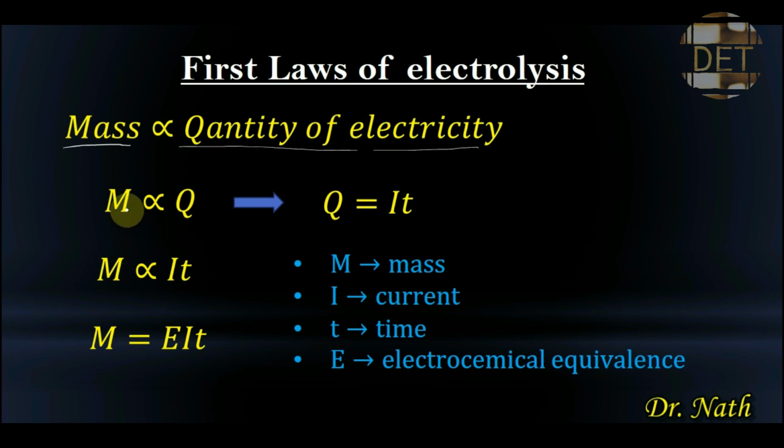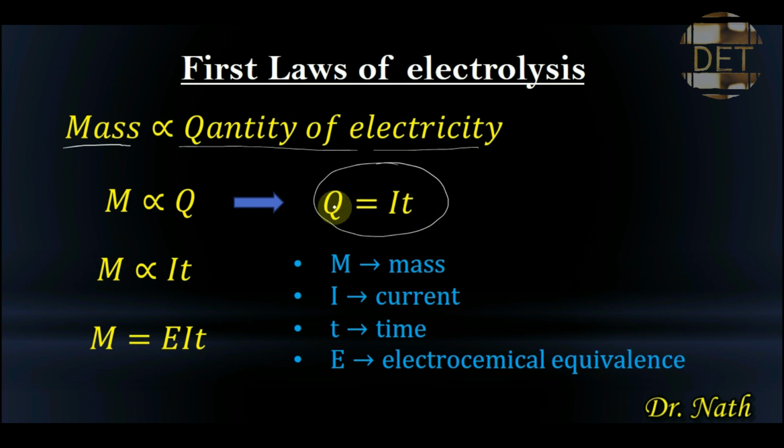The mass M is directly proportional to the quantity of electricity Q. M is the mass of the atom while Q is the quantity of electricity passing through it. Knowing that Q is equal to IT, this is the formula for finding the quantity of electricity: quantity of electricity is equal to current times time.